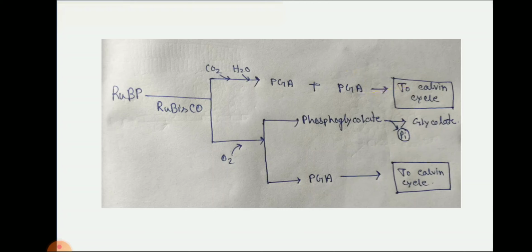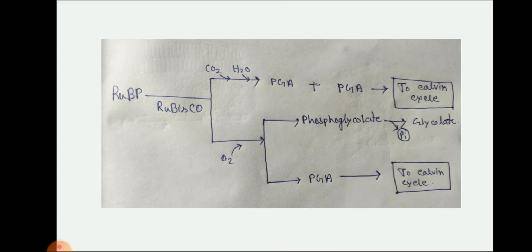Whereas when Rubisco binds with oxygen, it forms phosphoglycolate and then glycolate, which goes through the following steps of reaction and finally produces sugar. If RuBP and Rubisco bind with carbon dioxide, it takes 3 or 4 steps to produce sugar. But if they bind with oxygen, it takes 8 to 9 steps to produce sugar.